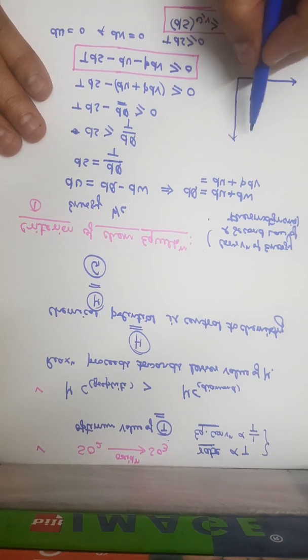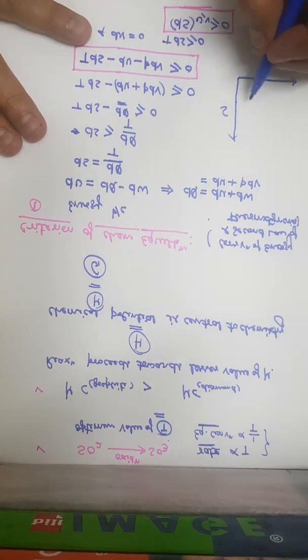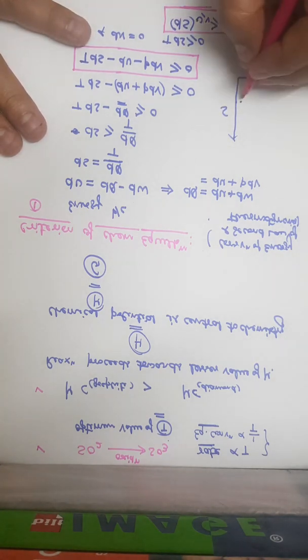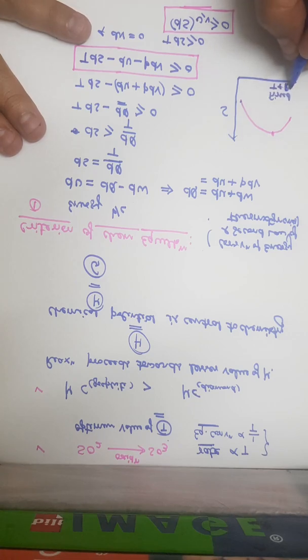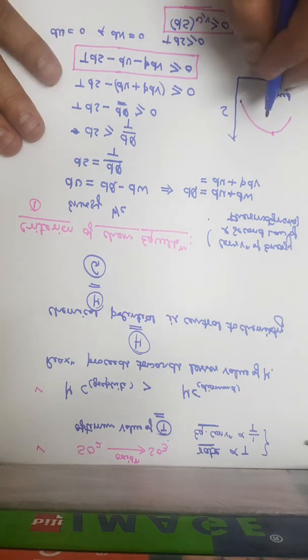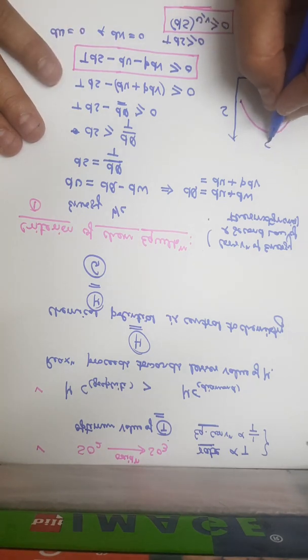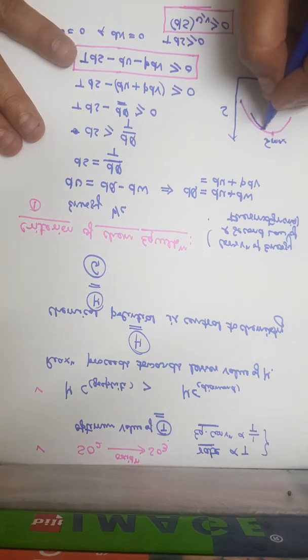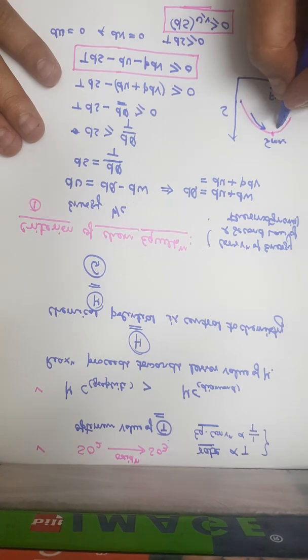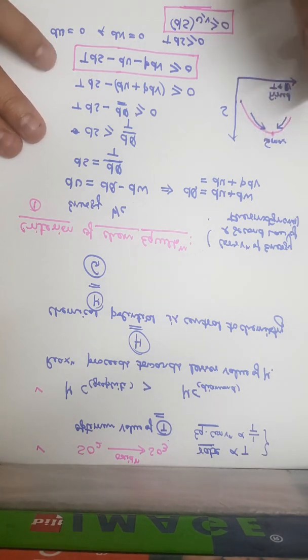Now let us understand this with the help of a graph. Say this is entropy. At fixed U and V, this is the point of maximum entropy S. So the process will move toward maximum entropy.